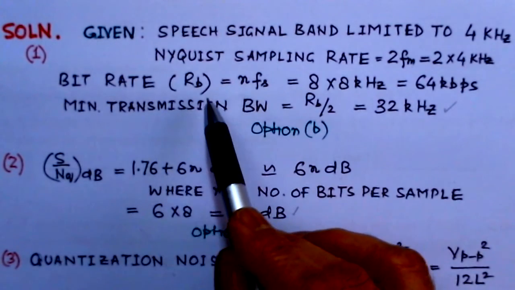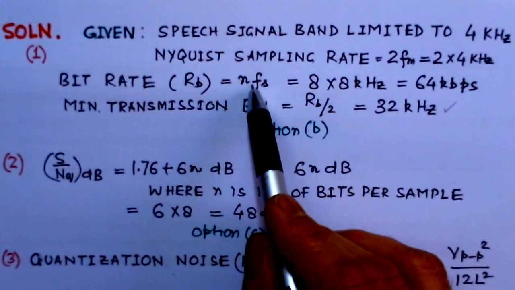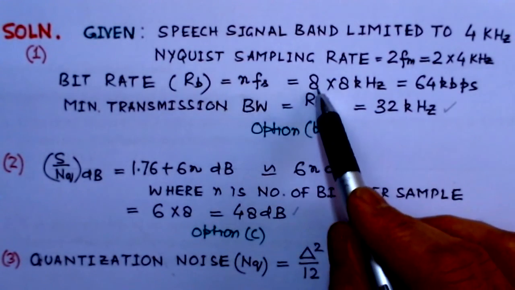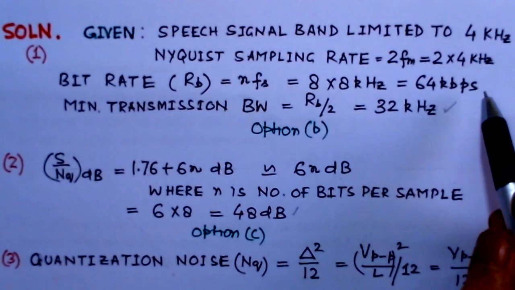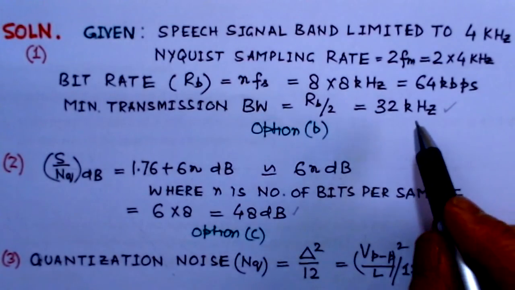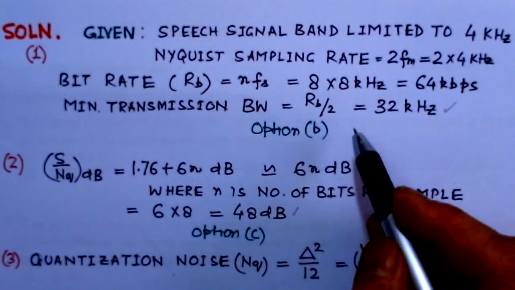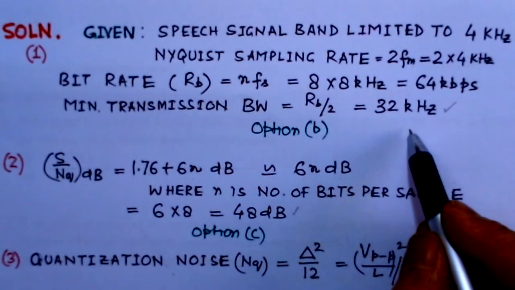Now bit rate is given as n, the number of bits per sample, times the sampling frequency. So this is 8 into 8 kHz, 64 kbps. This is the bit rate, and minimum transmission bandwidth needed is Rb by 2, that is bit rate divided by 2, that is 32 kHz.